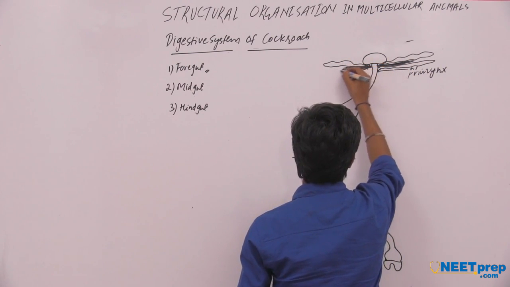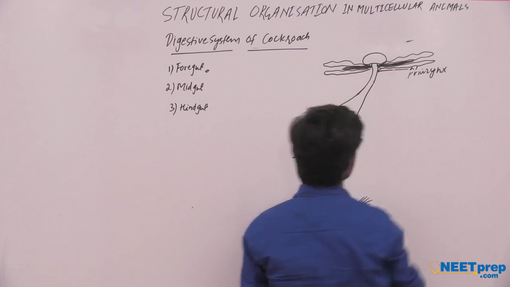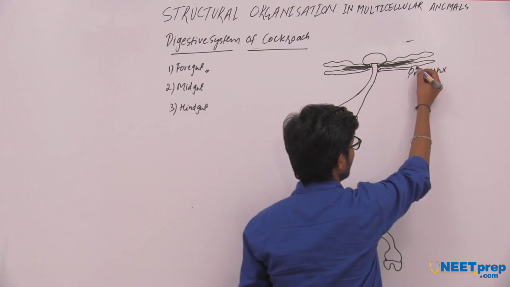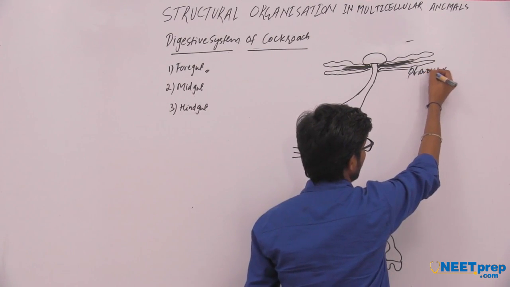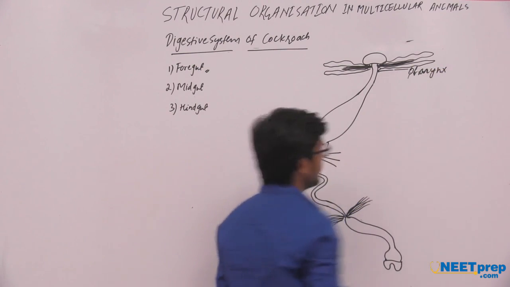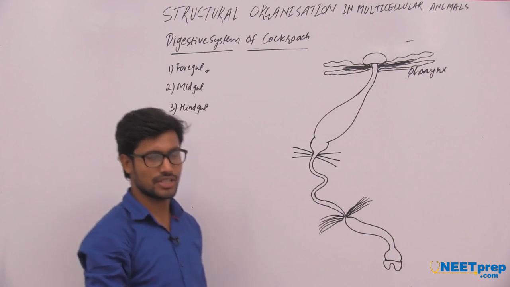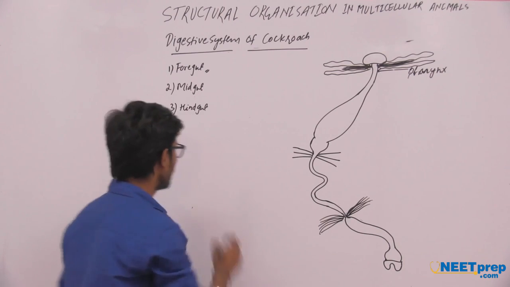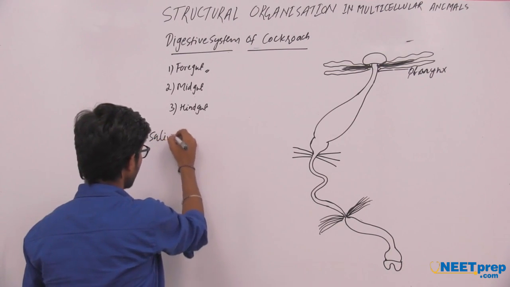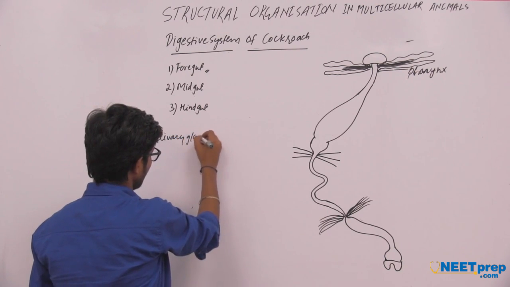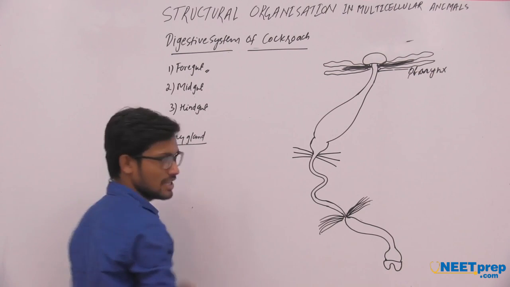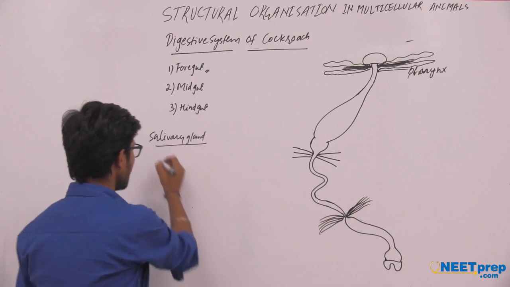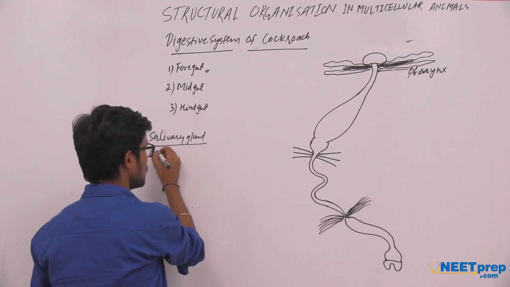The salivary gland releases some carbohydrate digesting enzymes. The salivary gland that is present in the buccal cavity of the cockroach can be divided into two main parts.